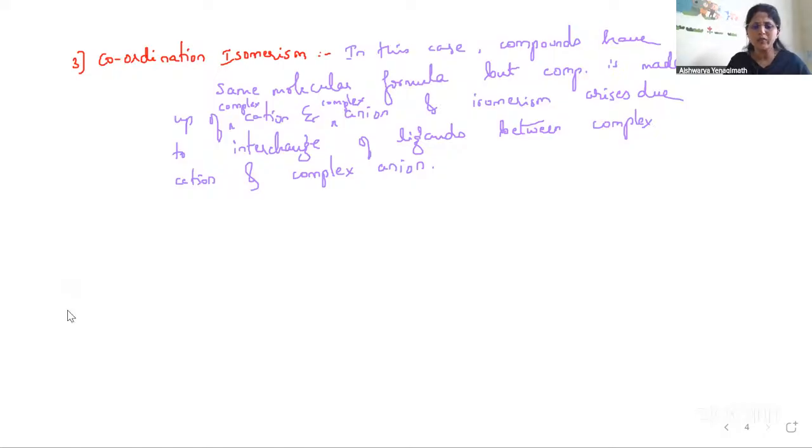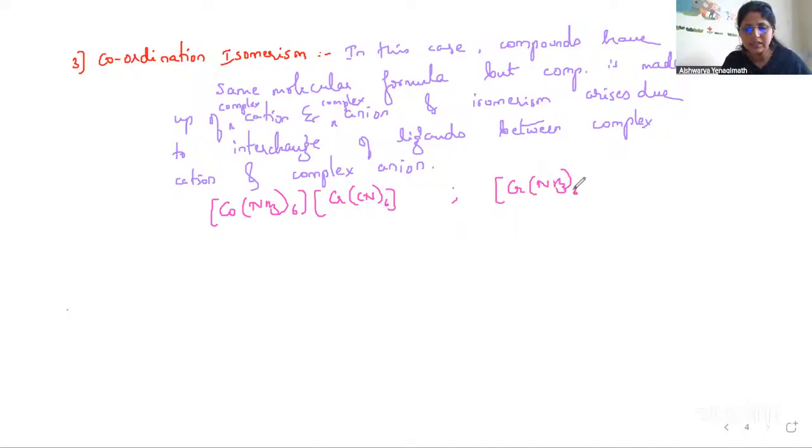Let us see this with an example. The first example: [Co(NH3)6] is my cation, and [Cr(CN)6] is my anion. The other case I can write as [Cr(NH3)6][Co(CN)6]. Can you tell me the name for this compound?